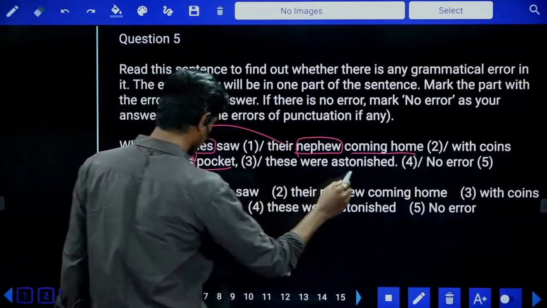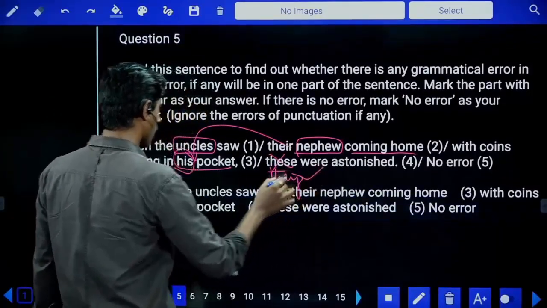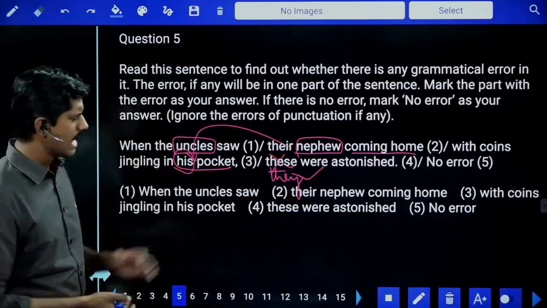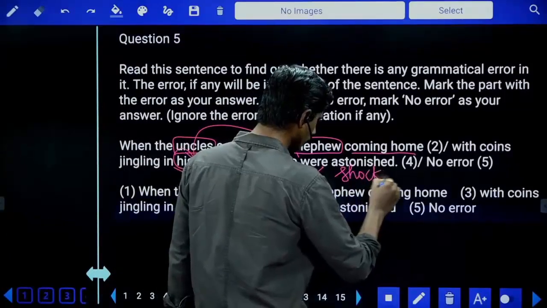These were astonished. These were astonished wrong. They were astonished. They were means who were astonished? Uncles were astonished. Astonished means shocked, surprised, wondered.